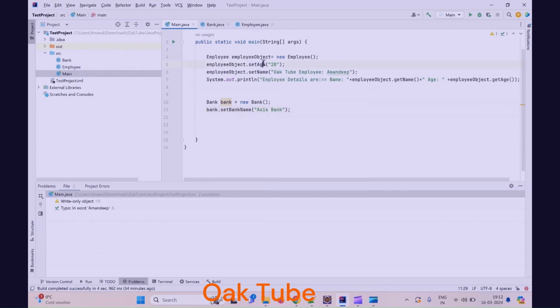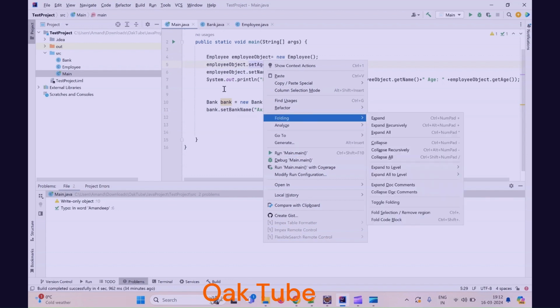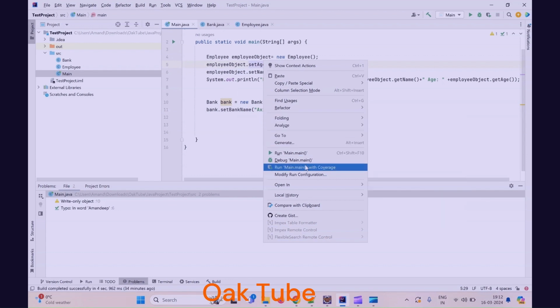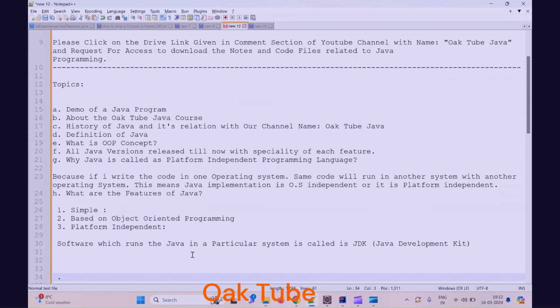But what actually is happening when I click on the run? When you click on the run, the Java software which I have installed, with the name JDK, means this program will be running on the JDK, right? And this is what the JDK will do with this program. Firstly, this JDK will convert the .java into a .class file.